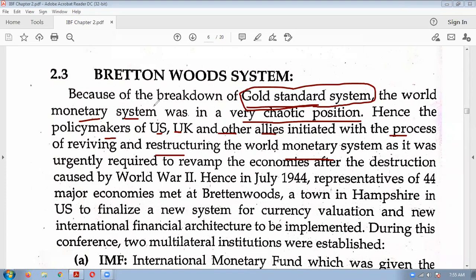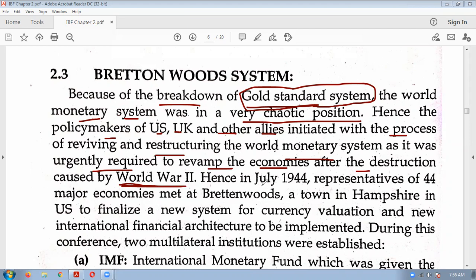So after the breakdown of gold standard, the monetary system was in a very chaotic position. Therefore, US, UK, big countries and their allies initiated the process of reviving and restructuring the world monetary system. We know that USA and UK are developed countries, so they took the step to restructure the world monetary system as it was urgently required, to revamp the economies after the destruction caused by World War II.